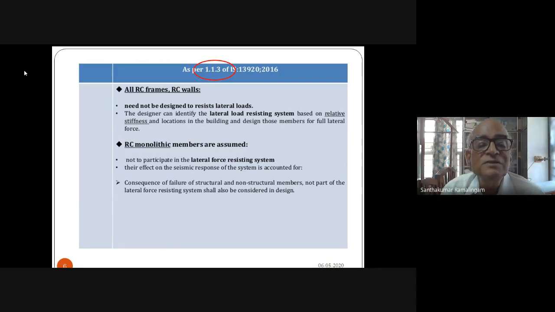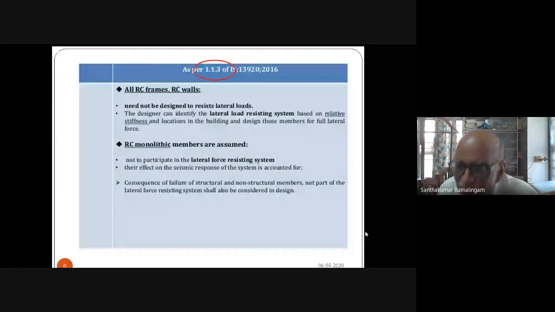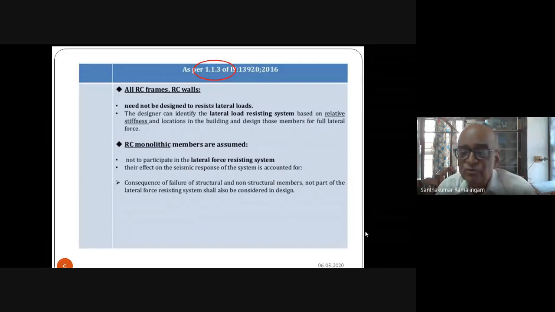All frames and RC walls in a structure need not be designed for lateral load. You can designate those columns and shear walls as seismic resistant, and only those will have to be designed for lateral seismic force.